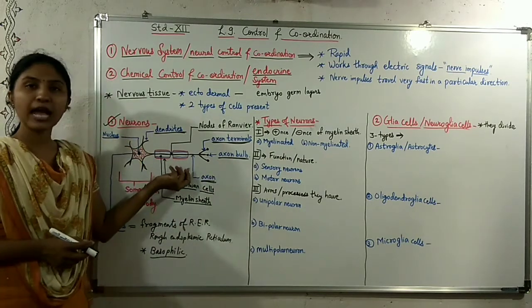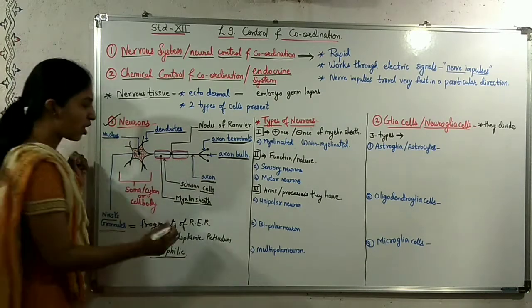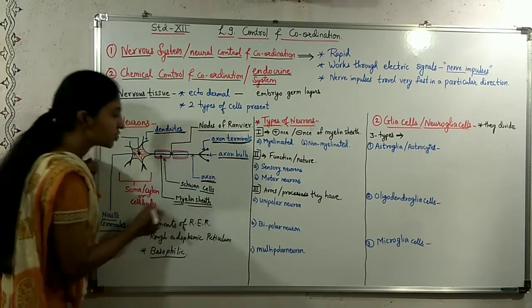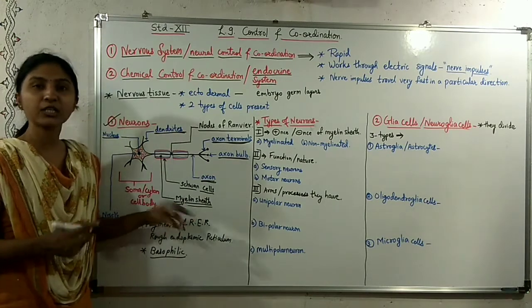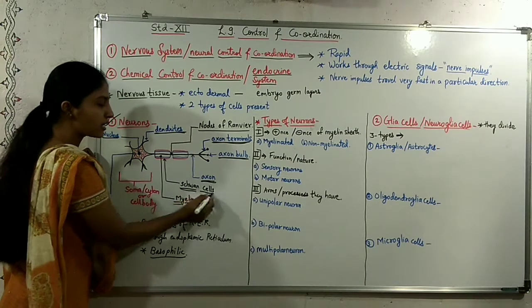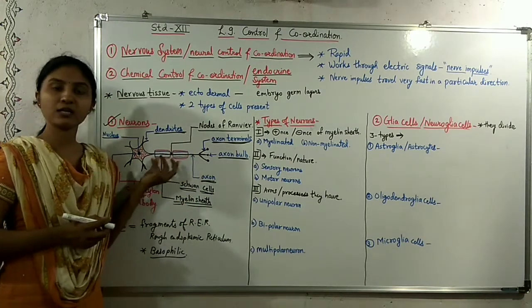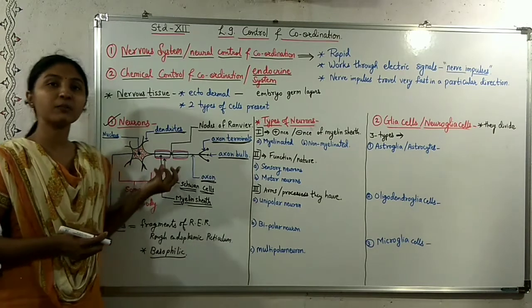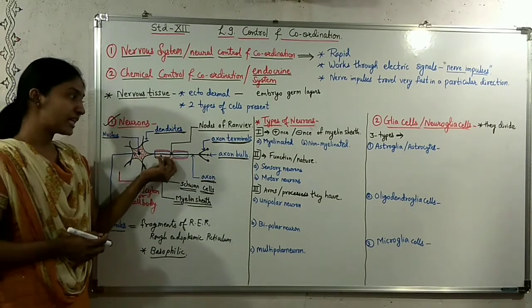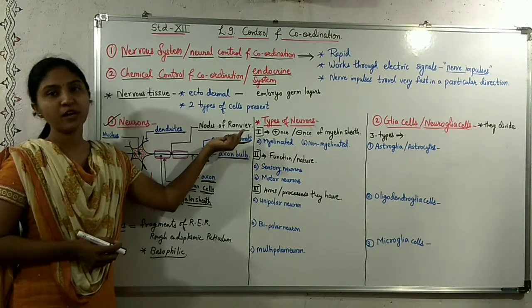On the axon, there is a sheath-like structure called the myelin sheath. This myelin sheath is secreted by cells called Schwann cells. In between, there is a gap or space in the myelin sheath, called the nodes of Ranvier.